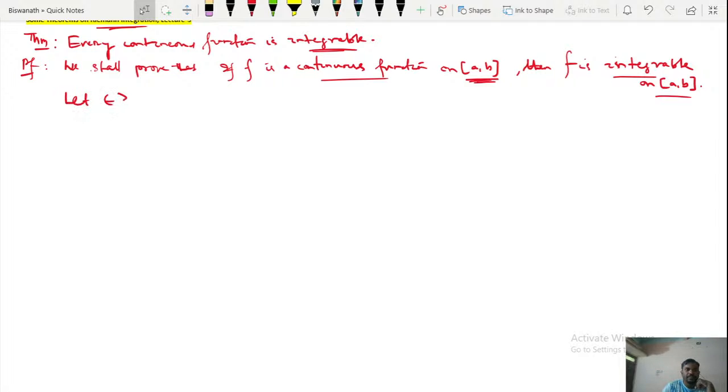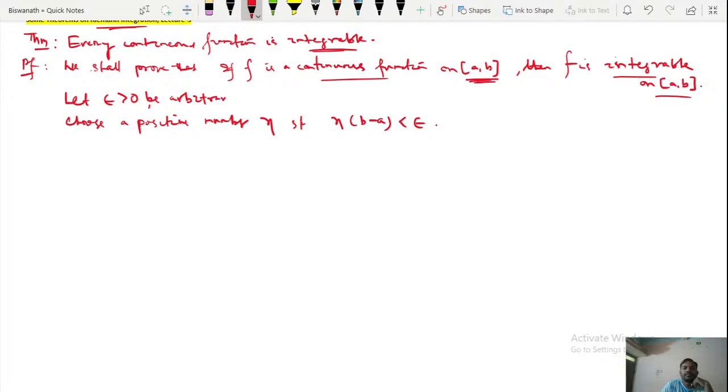So let epsilon greater than 0 and choose a positive number eta such that eta times (b minus a) is less than epsilon. So choose epsilon greater than 0 arbitrary, and choose a positive number eta such that eta times (b minus a) is less than epsilon. And here it is given that f is a continuous function on closed [a, b].